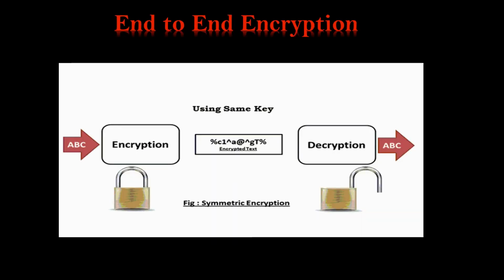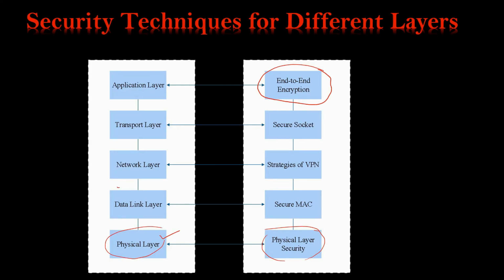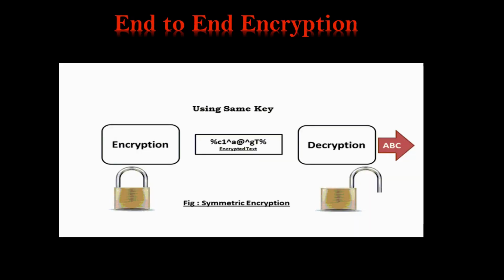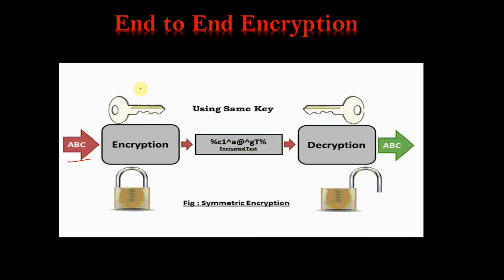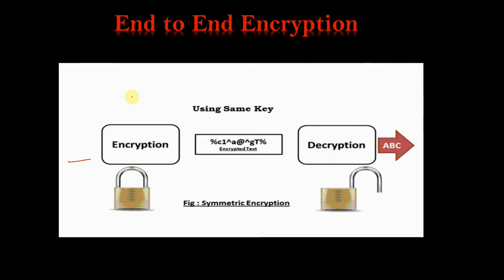Now the security technique which is very famous, and the biggest technique, is end-to-end encryption. So let us study this end-to-end encryption, in which particular data, let us say data ABC, is encrypted with the help of a particular key, and that key has a particular length. Let us say in a particular algorithm it is 128 bit. ABC is particular data that is encrypted with the help of the key.